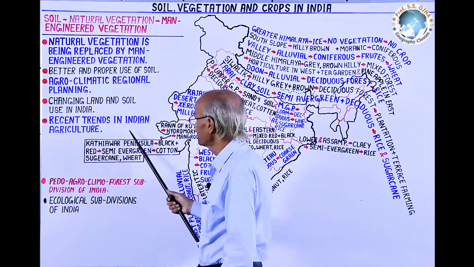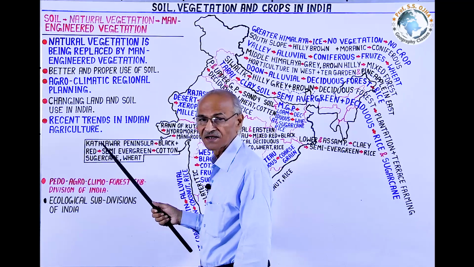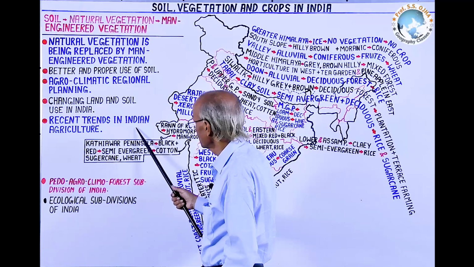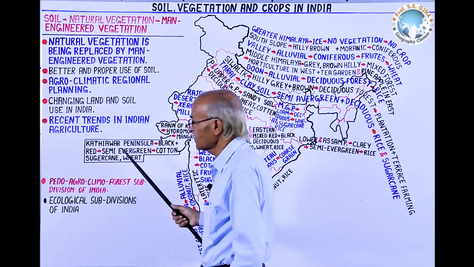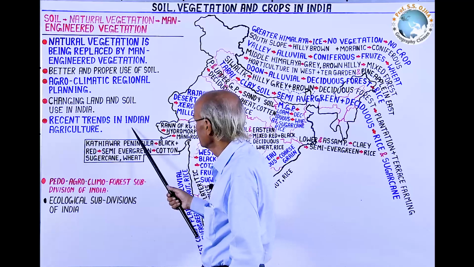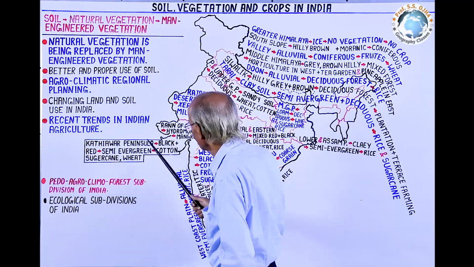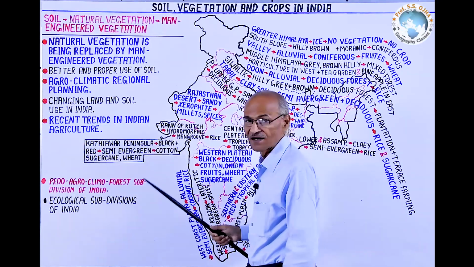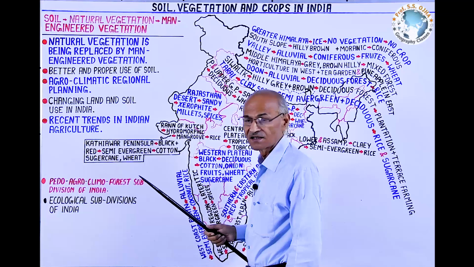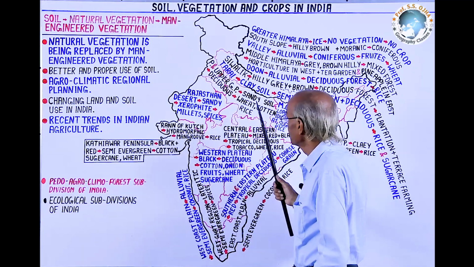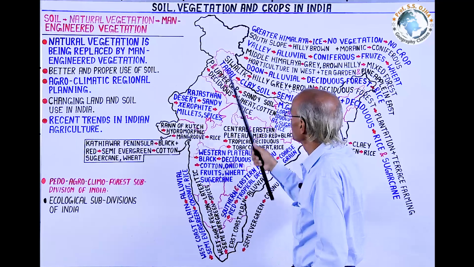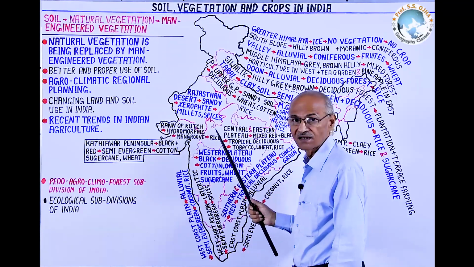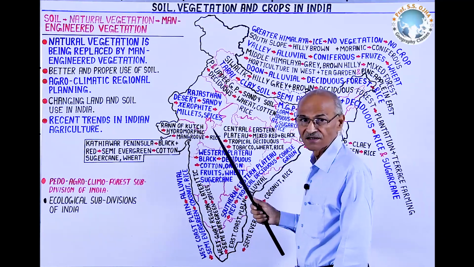After independence in India, there were several agricultural policies and plans, and according to that, the scenario of the agricultural landscape has changed. That's why you are expected to throw light on any part or region of India, especially regarding the agricultural landscape. Although we have independently studied the soil regions of India, forest regions of India, climatic regions of India and crop regions of India.